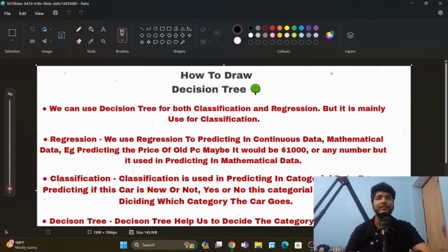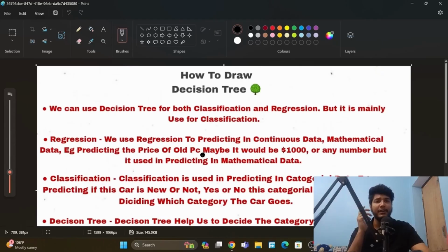We use a decision tree for both classification and regression, but it is mainly used for classification. So what is regression? We use regression for predicting continuous data, which means numerical data. For example, predicting the price of an old PC.